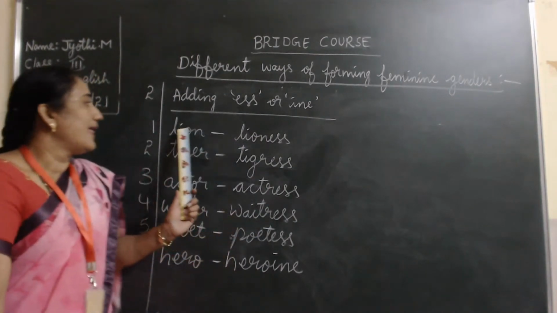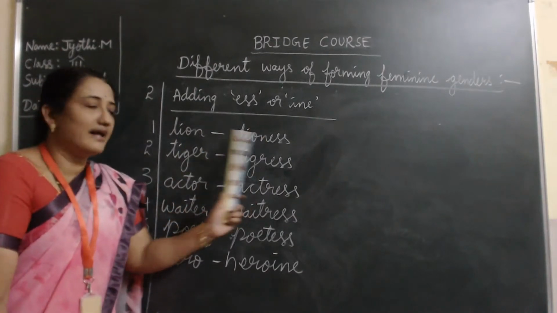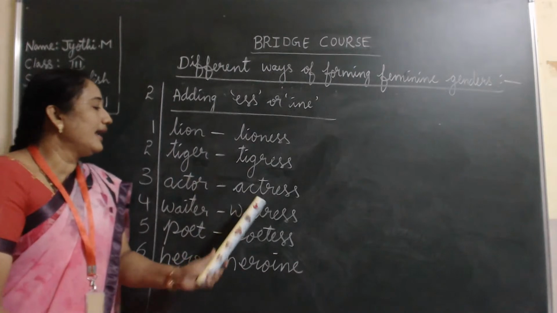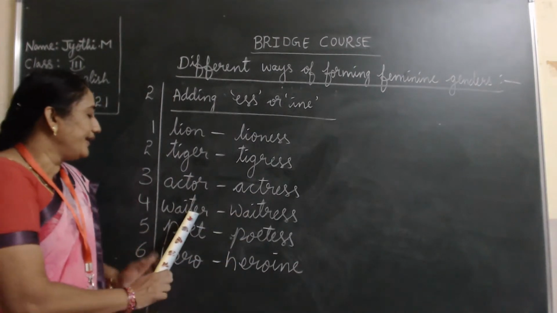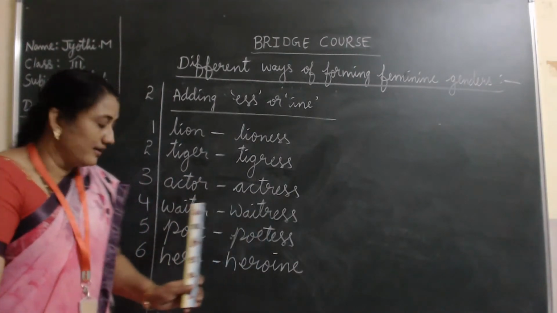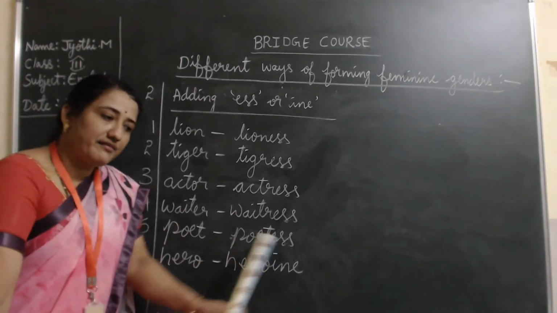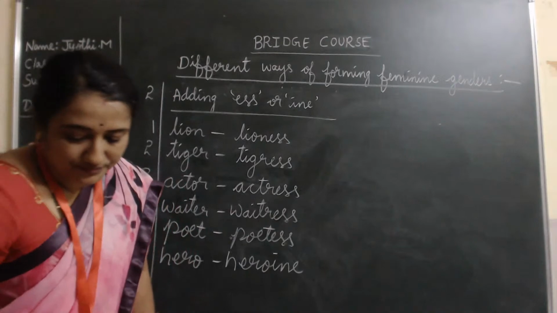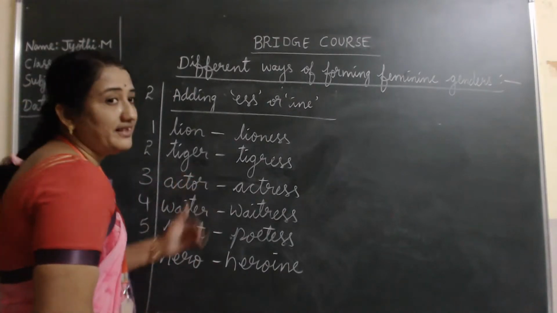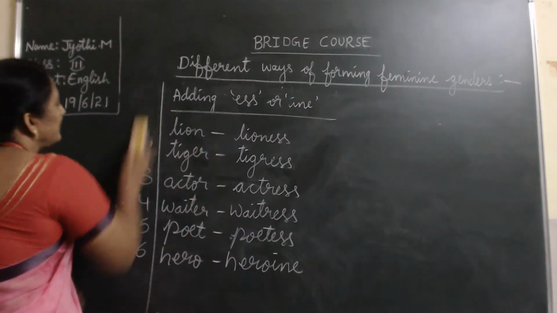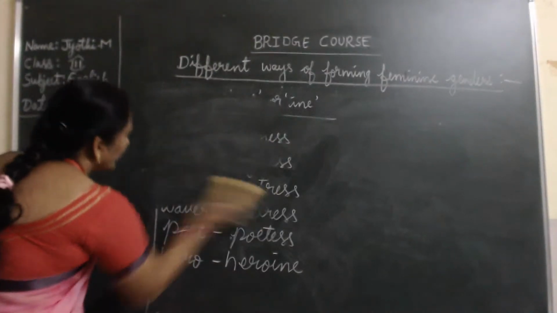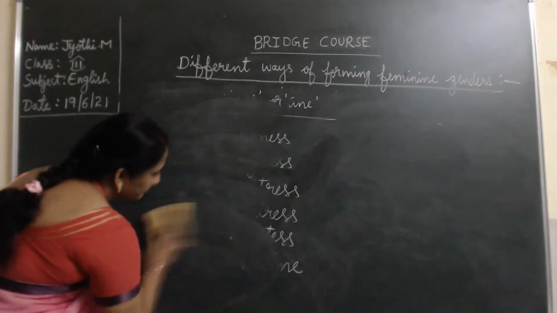Lion, lioness. Tiger, tigress. Actor, actress. Waiter, waitress. Poet, poetess. Hero, heroine. Now let us see the third one, which is the different way of forming the feminine gender.